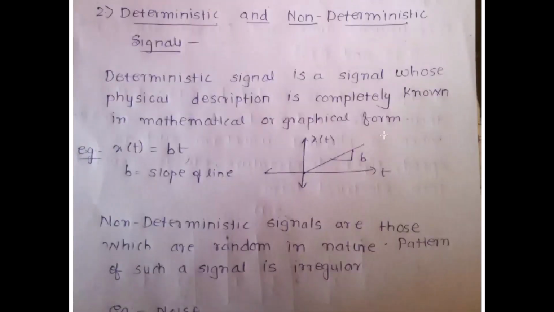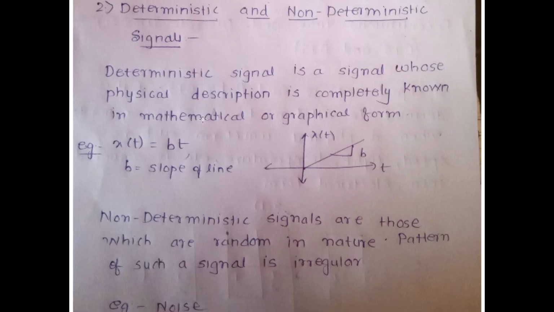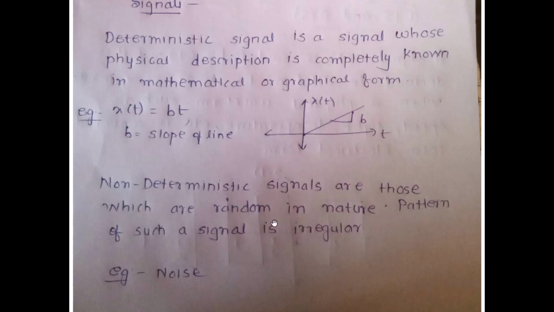Then I have my deterministic and non-deterministic signals. A deterministic signal is a signal whose physical description is completely known in mathematical or graphical form. So a deterministic signal, as the name suggests, can be determined, right? It's going to have a particular mathematical expression or mathematical form. For example, I have a signal x of t given as b of t, where b is the slope and t is the time. So that is a deterministic signal. Whereas non-deterministic signals are those which are random in nature. They don't have a particular mathematical expression. They are very irregular, for example, a noise signal.